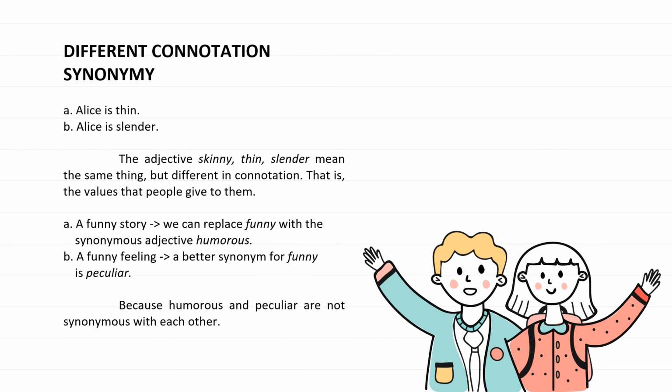And then different connotation synonymy. So in A, Alice is thin. B, Alice is slender. The adjectives skinny, thin, slender mean the same thing but differ in connotation. That is the values that people give to them. So for example in A, a funny story, we can replace funny with the synonymous adjective humorous, which is the same meaning, while in B, a funny feeling, a better synonym for funny is peculiar, because humorous and peculiar are not synonymous with each other. The next slide will be explained by my friend.